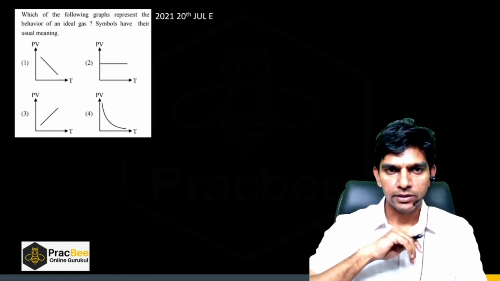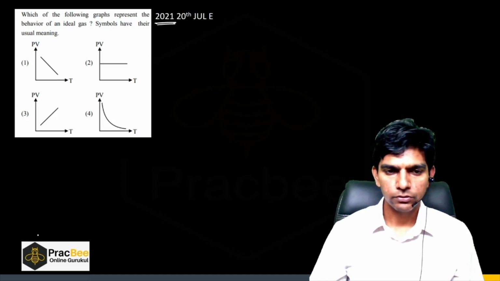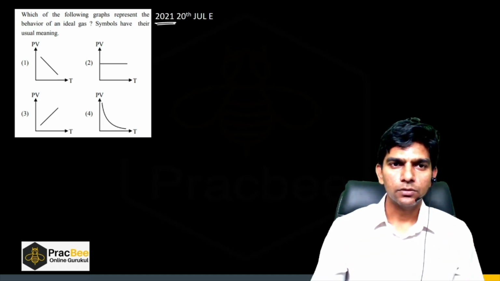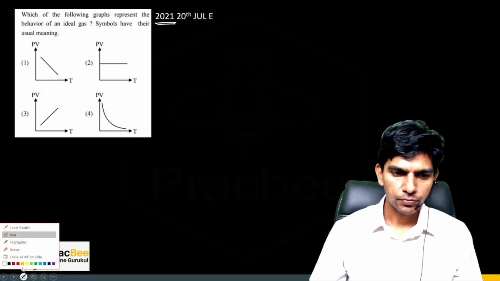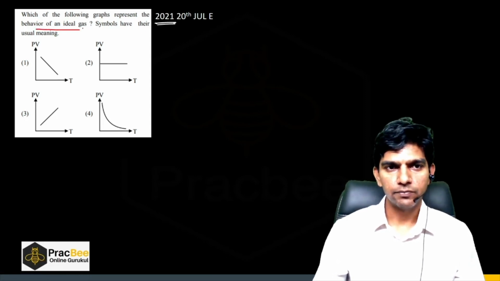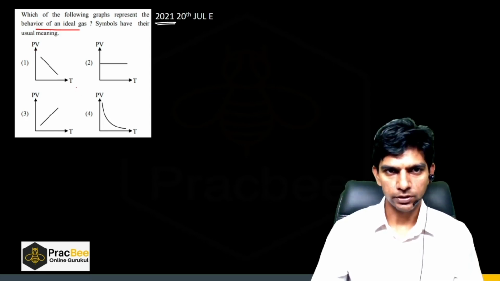Okay, friends. Now let us see another question which came in 2021. It is again a very easy question, so again pause the video and try to solve this question on your own. Which one of the following graphs represents the behavior of an ideal gas? Symbols have their usual meaning. So P stands for pressure, V stands for volume, T stands for temperature.